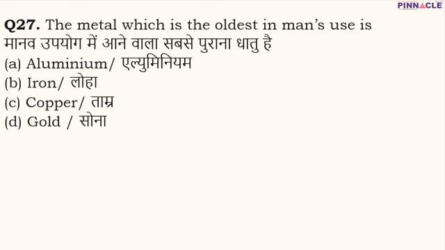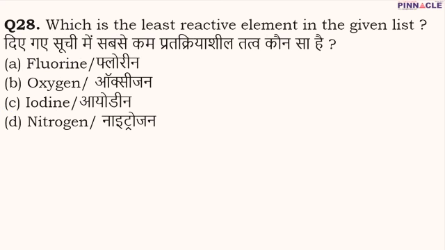Coming to question number 27. The question is, the metal which is the oldest in man's use is what? Obviously the one which has been discovered the earliest would be the metal which has been used the longest by man. The metal which was discovered first by man is copper. Therefore C is going to be the correct option. Coming to question number 28. Question number 28 is, which is the least reactive element in the given list?